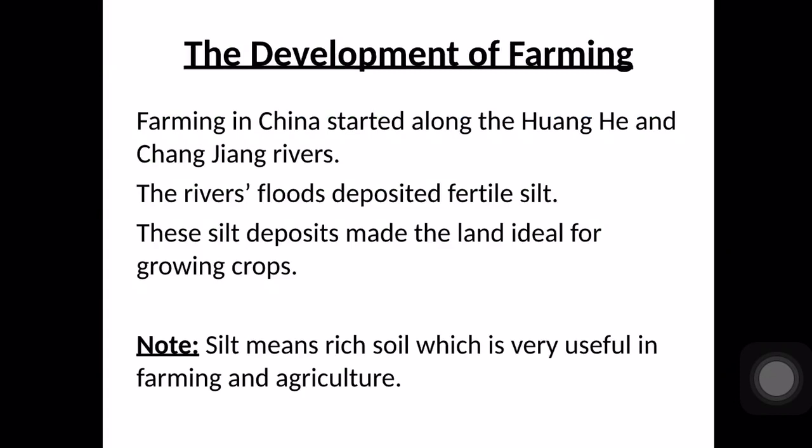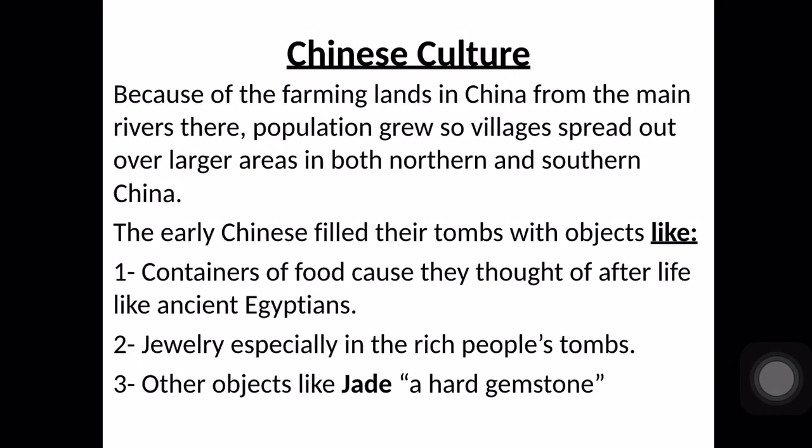The early Chinese filled their tombs with objects like containers of food, because they thought of an afterlife like the ancient Egyptians, jewelry, especially in rich people's tombs, and other objects like jade or hard gemstone. So here, the Chinese people filled their tombs with three objects.